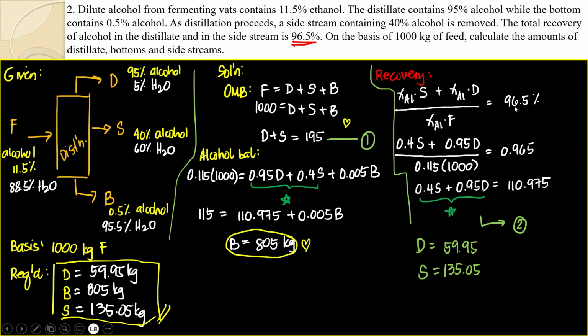Maybe in here, look at this. In the recovery, which is 96.5, it was stated there from the distillate and side stream. So the amount of alcohol recovered divided by the amount of alcohol fed, di ba? Pero pag sinabing the amount of alcohol recovered from the distillate, from the side, and from the bottom, magdadagdag kayo ng XB over B. You understand? Kung sakaling ganon. Or kunyari, sinabi dito, the total recovery of alcohol from the distillate is this much. Kung distillate lang, tatanggalin natin yung X alcohol times side.